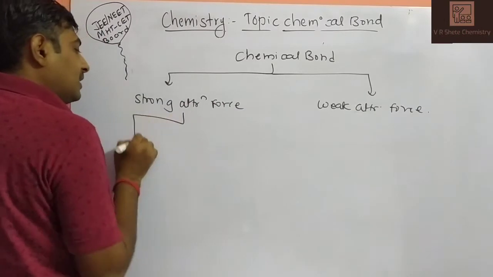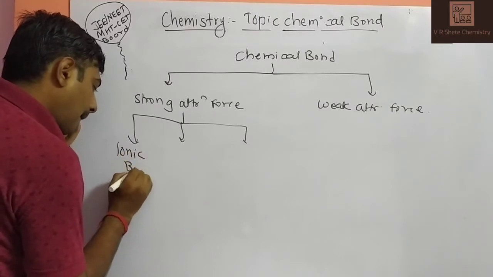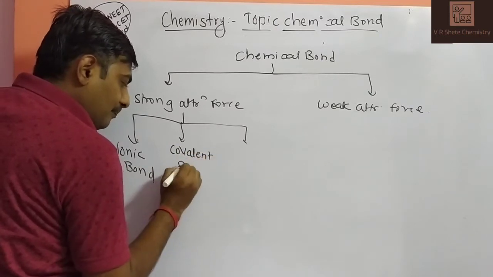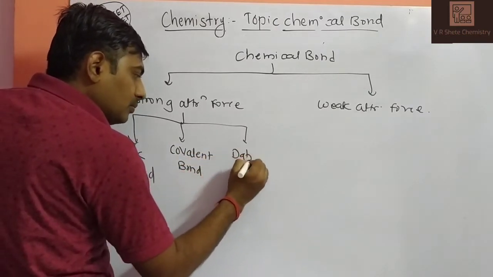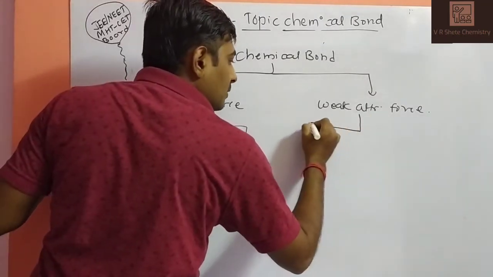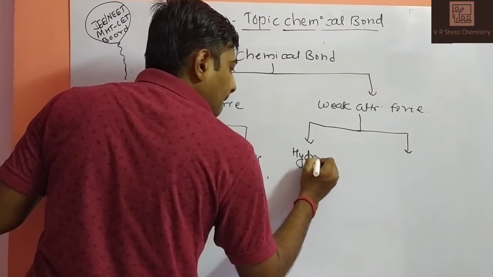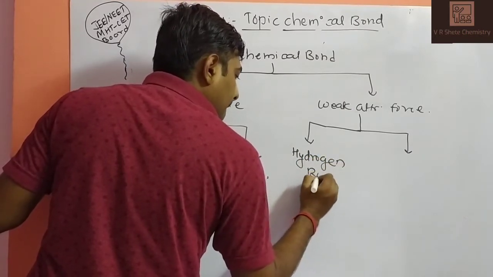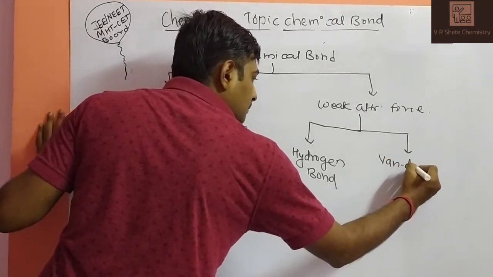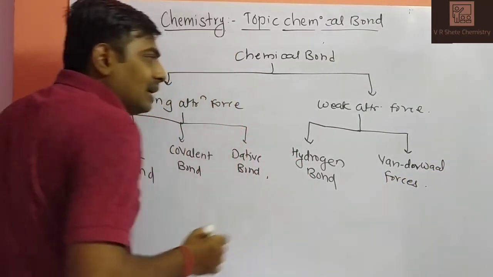In strong bonds, there are three types majorly. First is the ionic bond, second is the covalent bond, and third is the dative bond. While among the weak attractive forces, there are two types. First is hydrogen bonding, and second is van der Waals forces. Van der Waals is the name of a scientist. So this is the classification of chemical bonds.